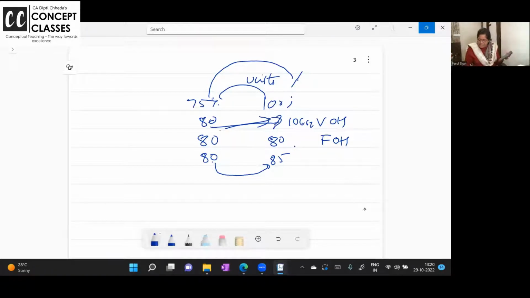In these cases, the change in the cost from 80 to 85 is due to the change in the percentage, 25%. This is variable cost. Once again, the change in cost due to change in units or percentage is the variable portion. Okay? Right.